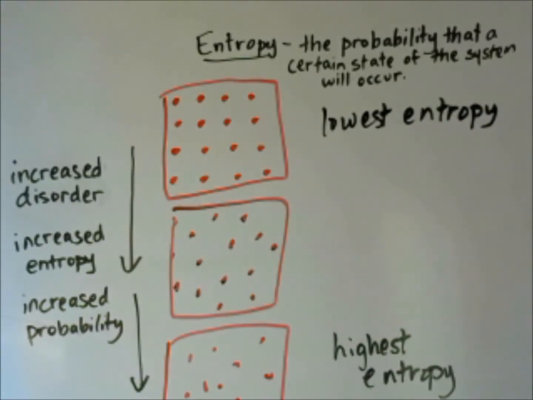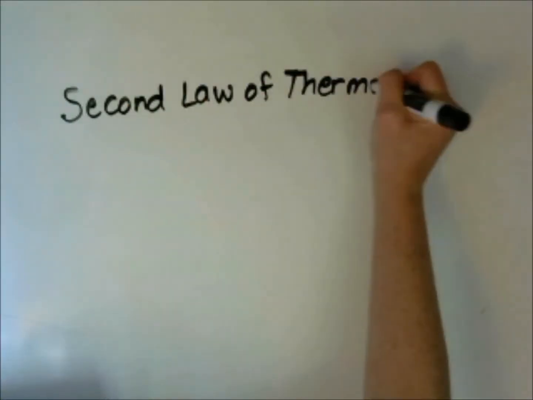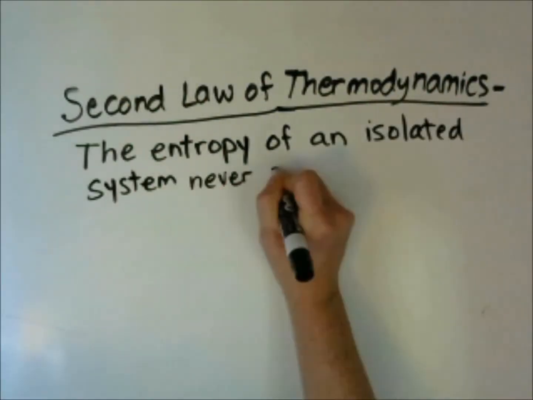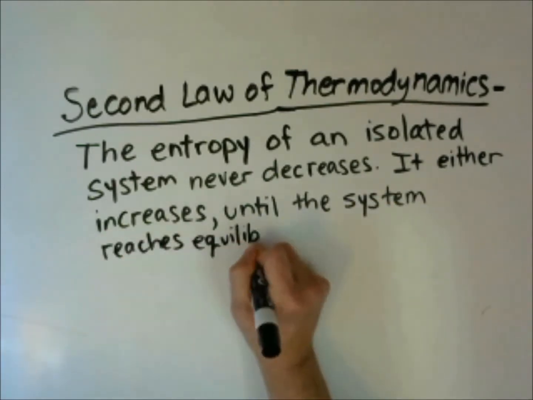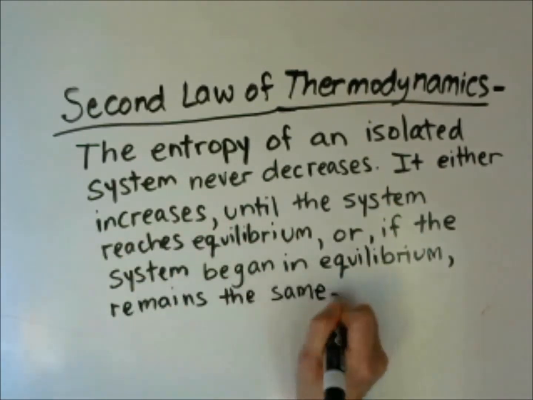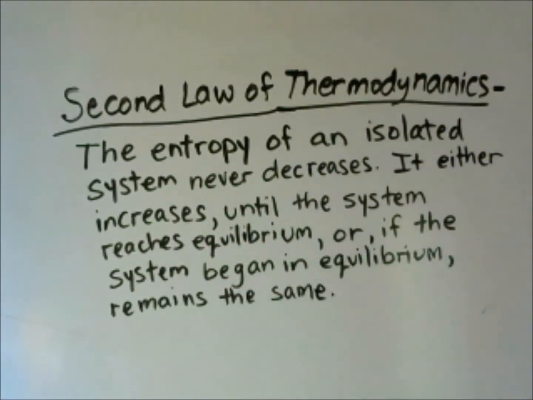All of this can be summarized by the second law of thermodynamics. The second law of thermodynamics says the entropy of an isolated system never decreases. It either increases until the system reaches equilibrium, or if the system started in equilibrium, it stays the same. So we're not going to be able to make things more ordered. We're going to only make them more disordered.